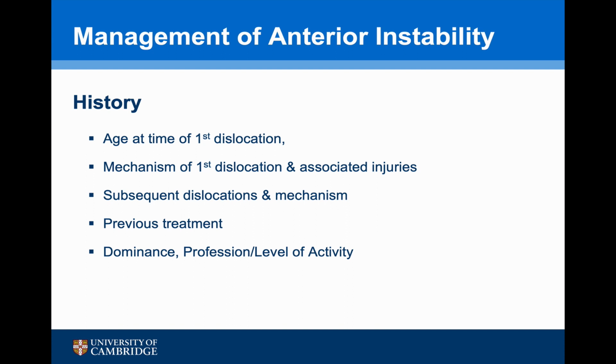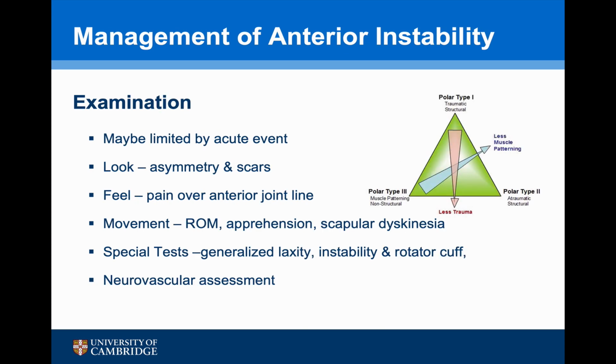When assessing a patient with anterior instability, the age at the time of their first dislocation is one of the key factors to take into account. Also, the mechanism of injury of that first dislocation and any associated injuries at the time, subsequent dislocations and their mechanism, whether they've had any previous treatment, and also the dominance and their level of activity and their type of profession are also important.